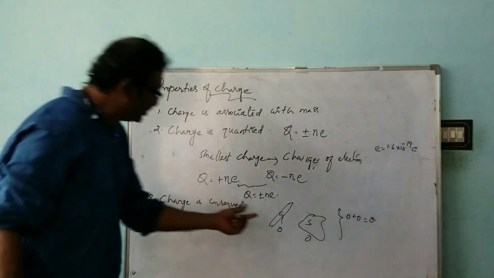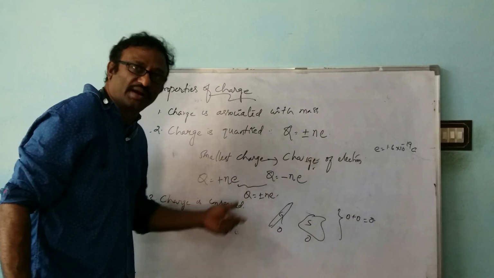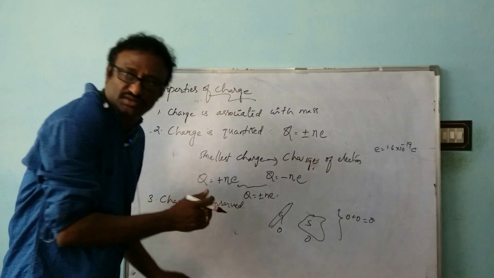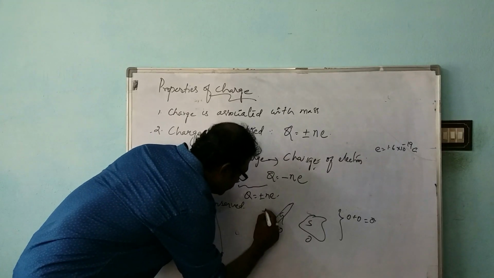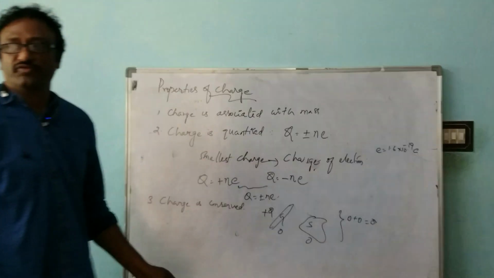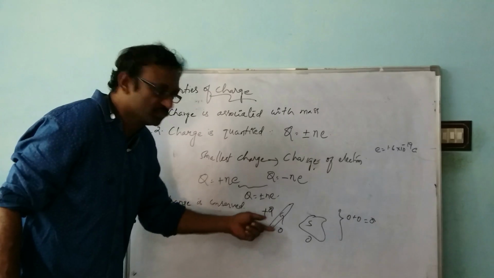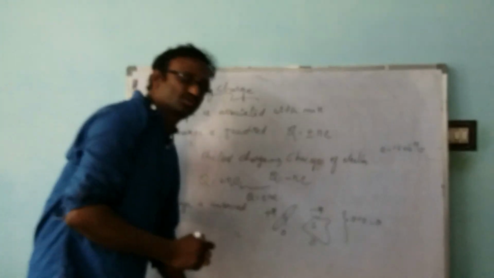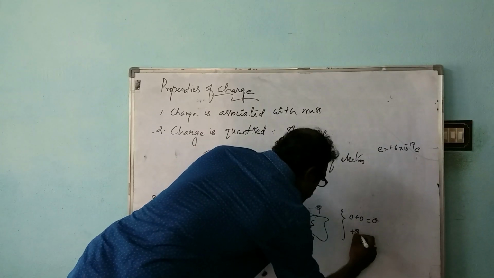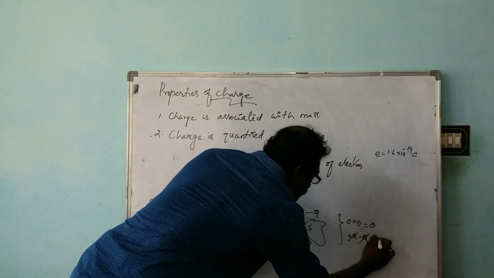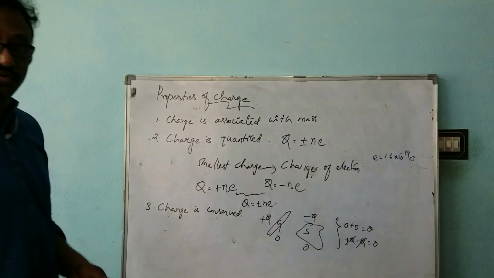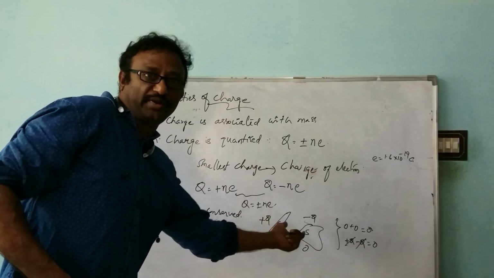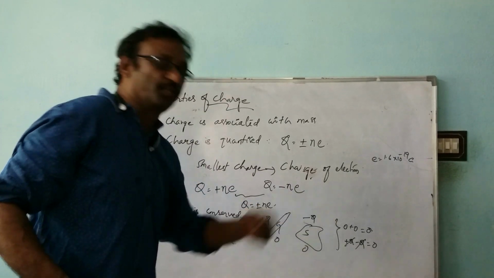After rubbing, the glass rod loses some electrons and gets some charge. If it loses a certain number of electrons, the charge will be plus Q, and on the silk the charge will be minus Q. So what is the total charge now? It is plus Q minus Q, which is 0. That means after rubbing also, the total charge on this system, the combination of the two bodies, is 0.